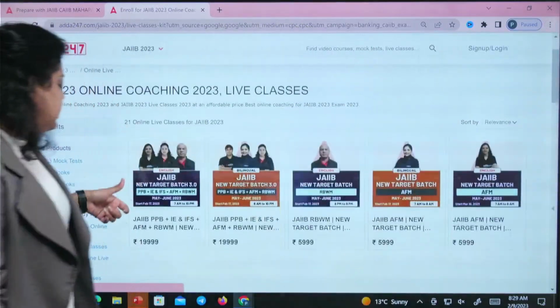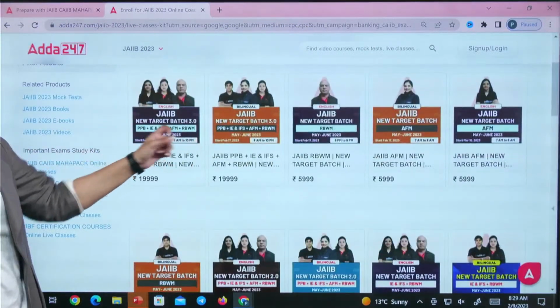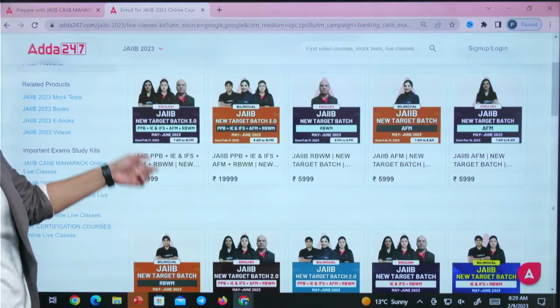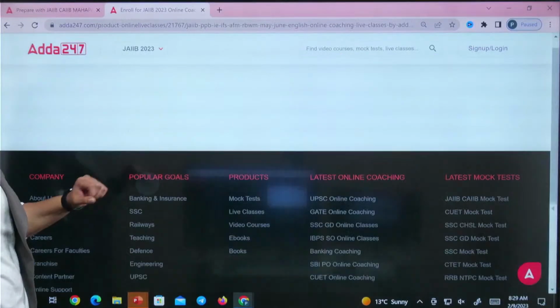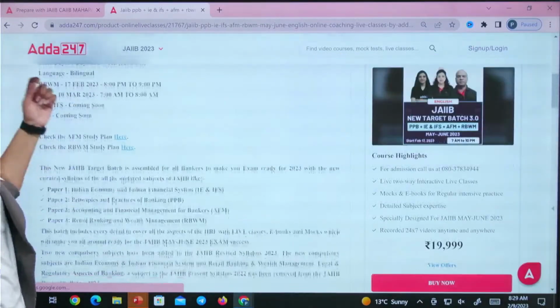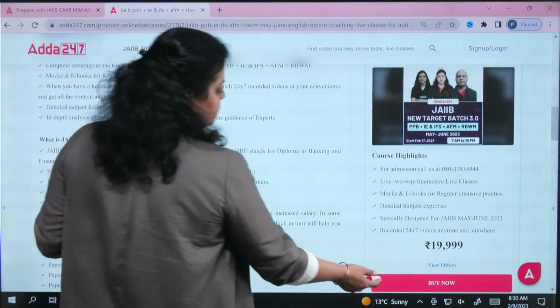And you can check here that on the 17th February, 2 new batches are starting, and the rest of the batches are also here. Individual subject batches are also here. How to enroll? Just click on the particular product. Do read all the details. After reading all the details, just click on the buy now option.